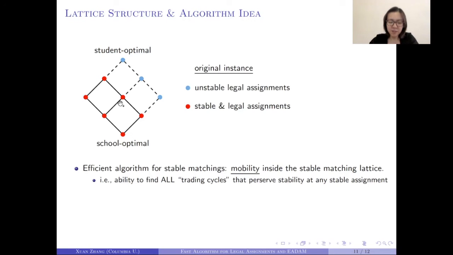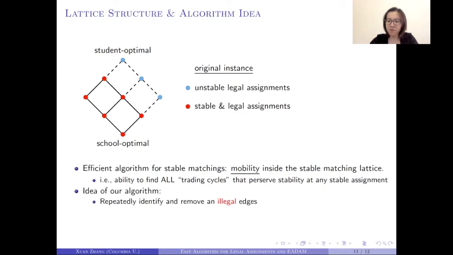For example, if you're standing at this stable matching, you'll be able to see all the trading cycles that preserve stability. These trading cycles are represented by the 3 solid lines here. However, you also have another trading cycle, marked by this dashed line, which only preserves legality. But this trading cycle is not readily seen.